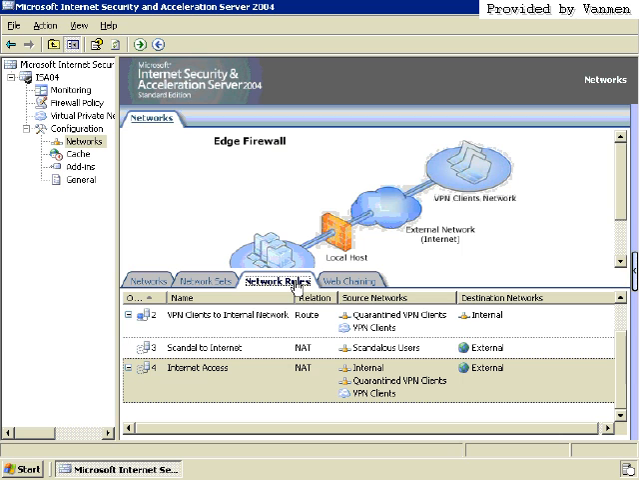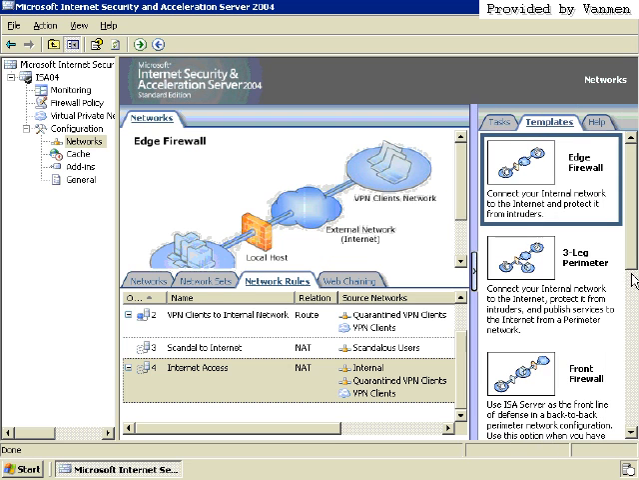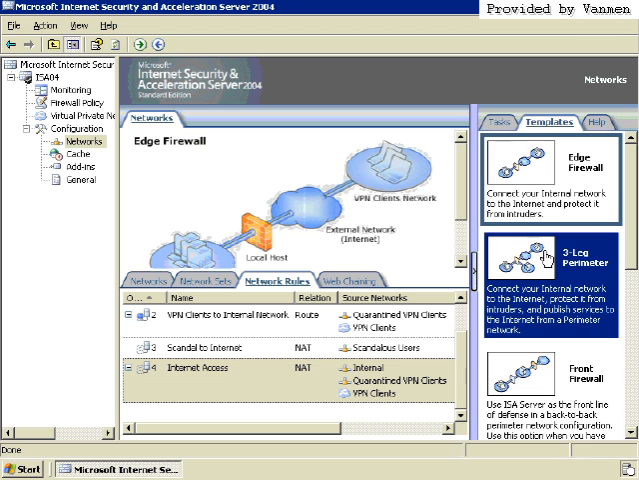I haven't played too much with Checkpoint, but this is a piece of cake to set up routing between these different networks that we have on our ISO server. If you don't get that, though, if you're a new administrator, that's why Microsoft has defined these templates for you.